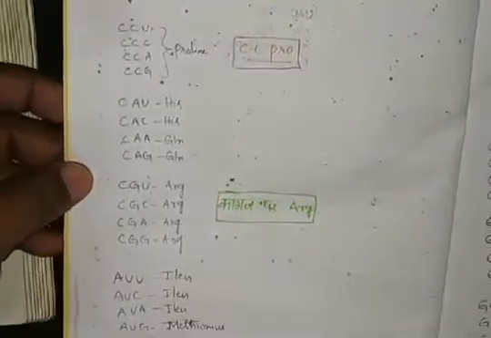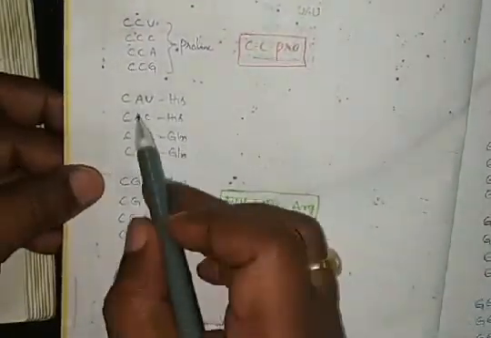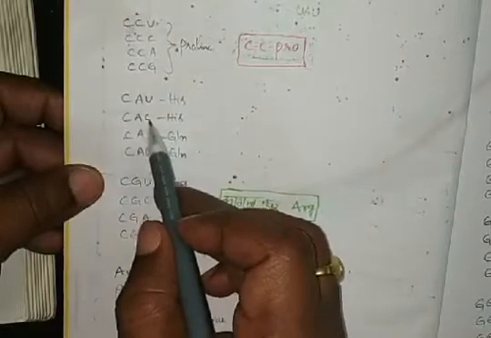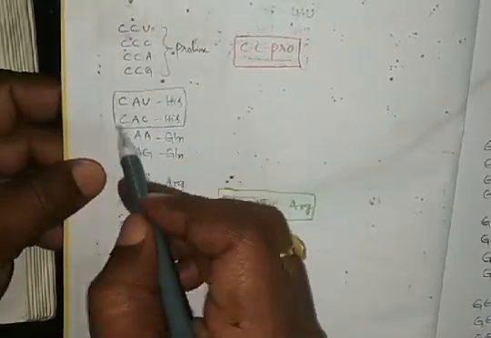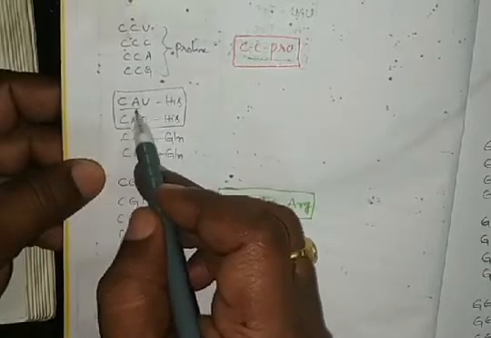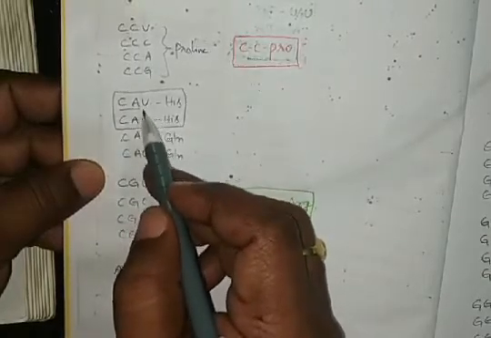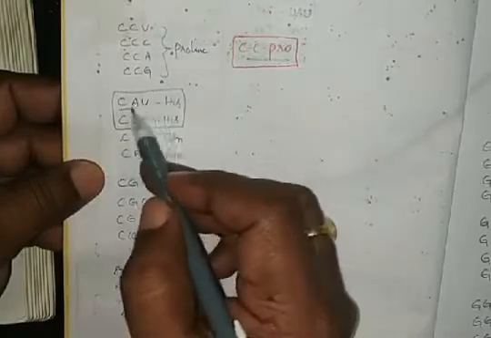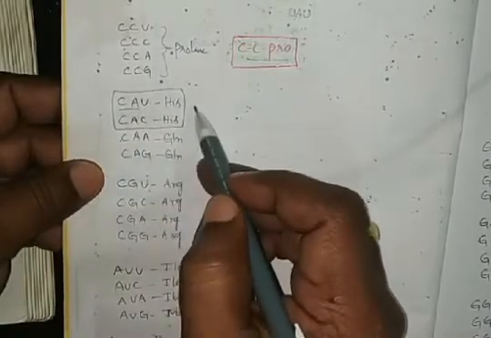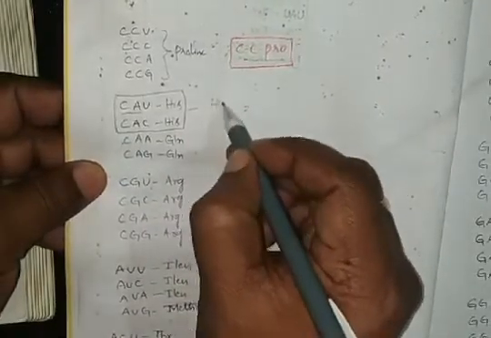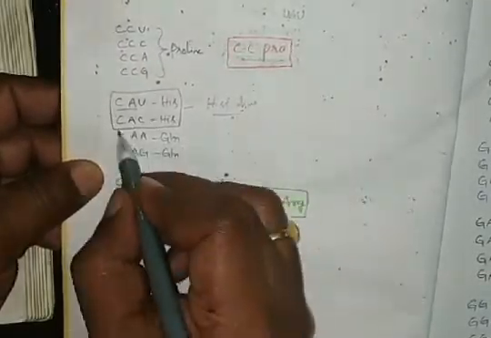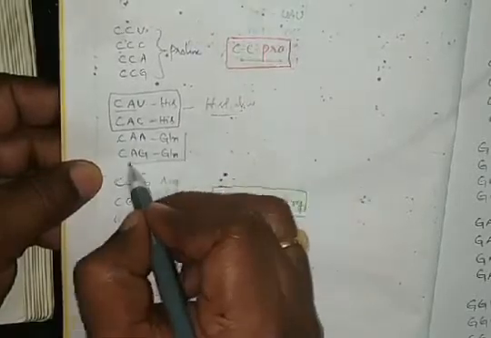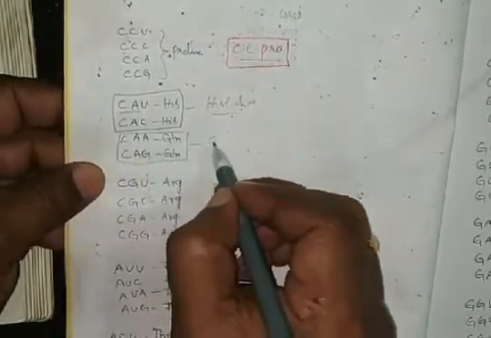So proline. Next we have to learn by heart CAU histidine, CAC histidine. If the codon starts with CA, the first two nitrogen bases being CA, then it is a histidine. This also we have to learn by heart. Histidine. So CAA, CAG, glutamine. We have to learn by heart. Glutamine.